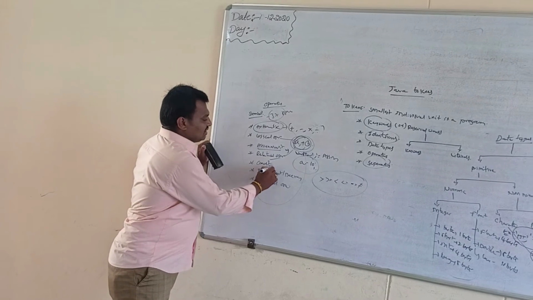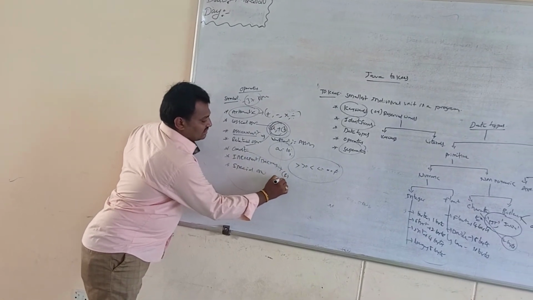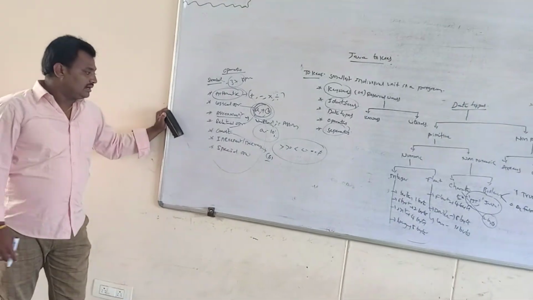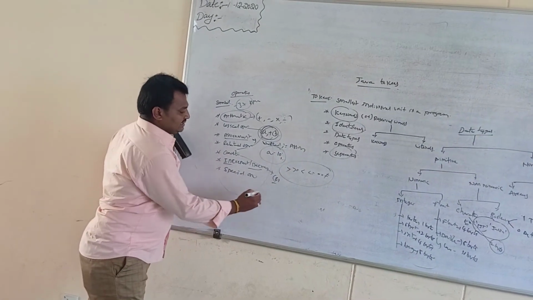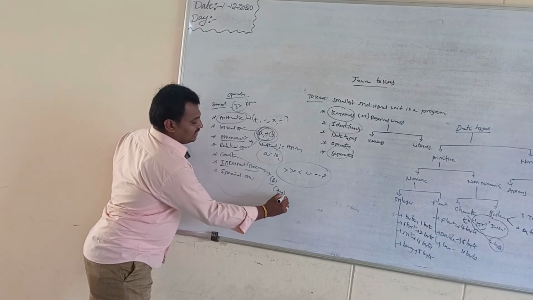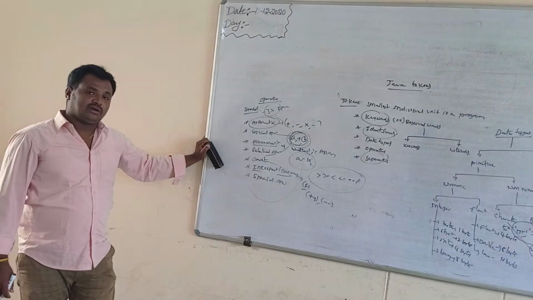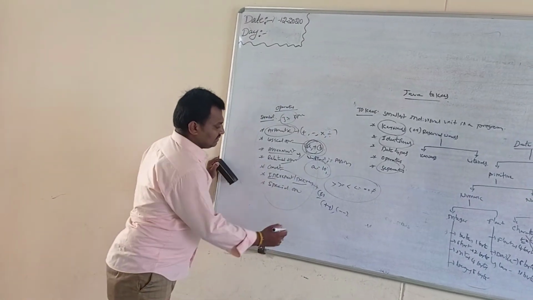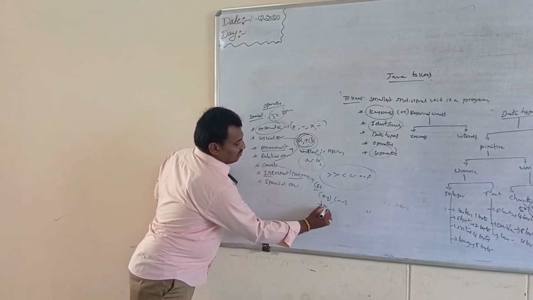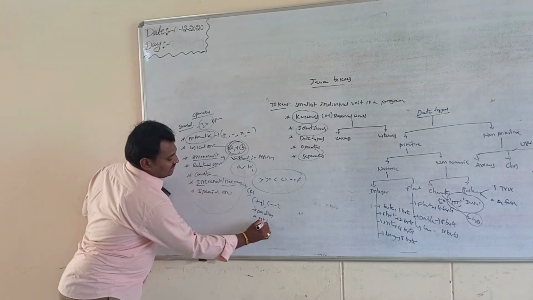Next, conditional operators. The question mark is the conditional operator. Next one, increment and decrement operators. Increment means plus plus, decrement means minus minus. Increment has two types of classification: the first one is pre-increment, the second one is post-increment.